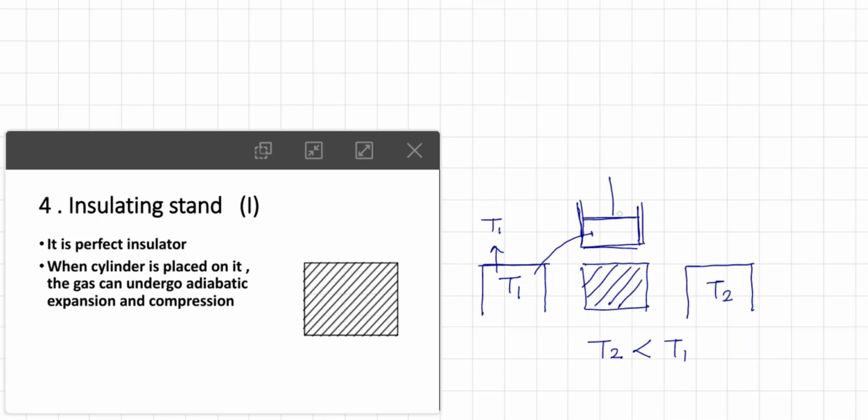Second, when we put this cylinder on the insulating stand, no heat is given out from the system, or taken inside the system. That means heat inside the system remains constant. That means dq is equal to 0 if it is kept here.